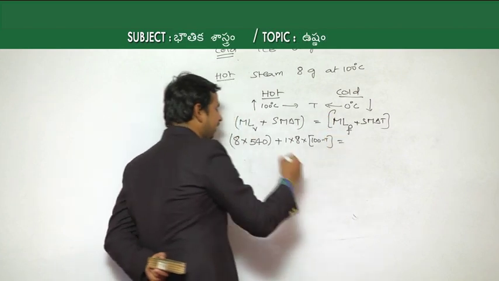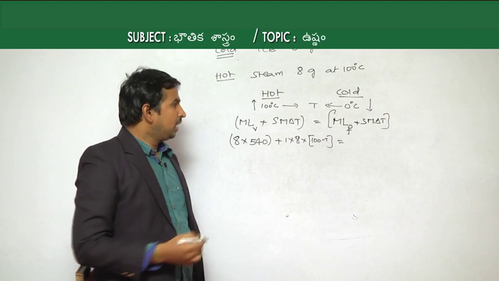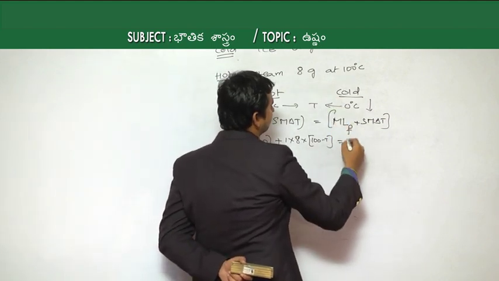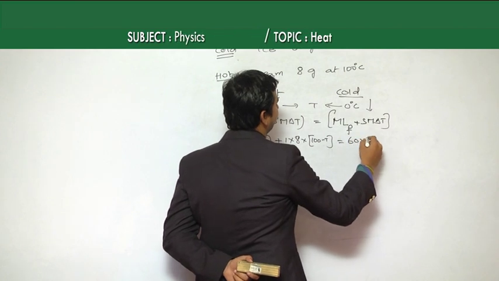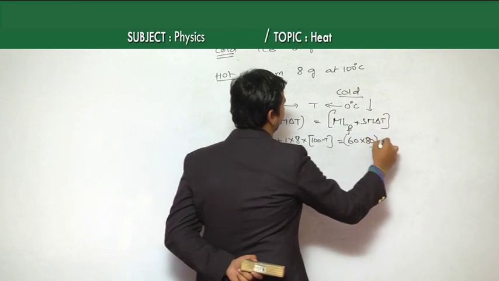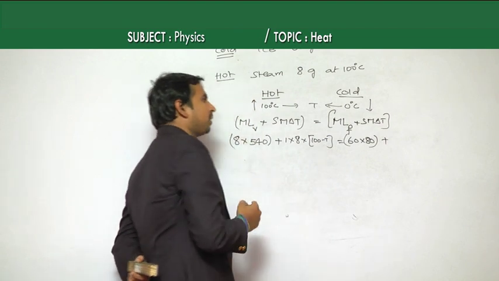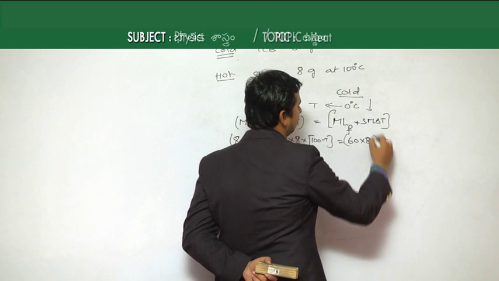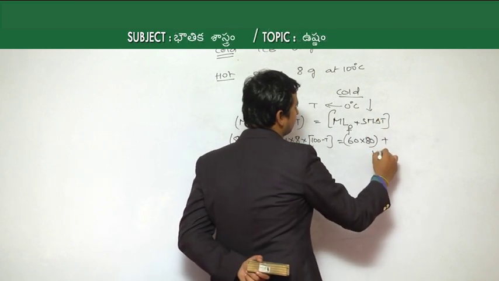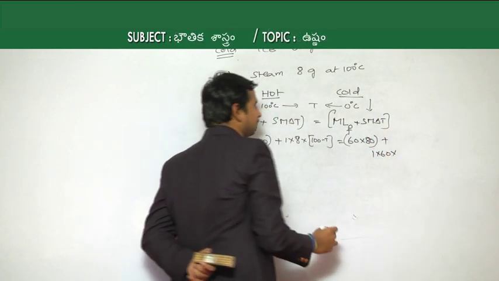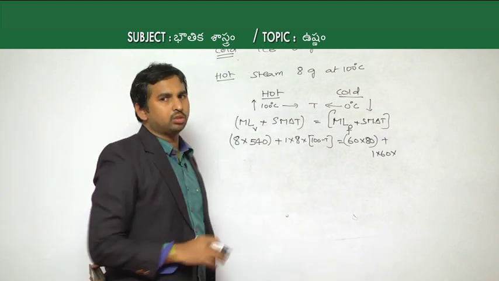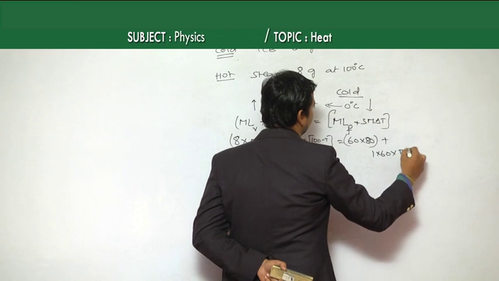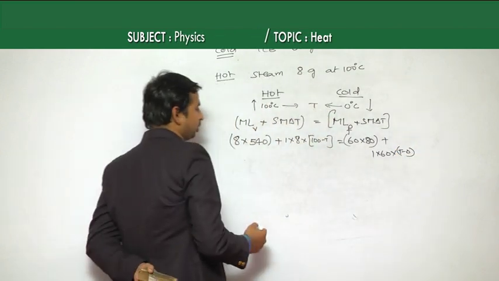This is all for the case of steam we are taking. Whereas in case of the cold body, for the case of ice, its mass is given 60 and the latent heat of fusion is 80, plus the specific heat capacity after converting into water, which is 1, and its mass which is 60, and change of temperature from 0 it is increased to T. So that is why the final temperature becomes T here, and the change of temperature becomes T minus 0.